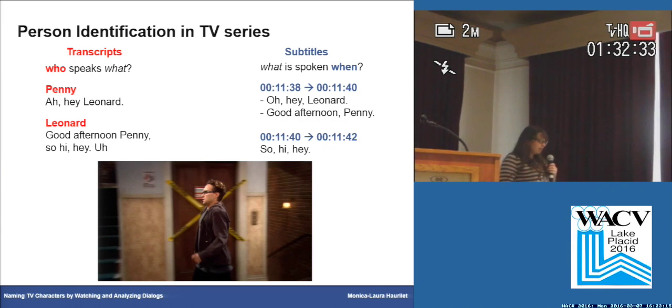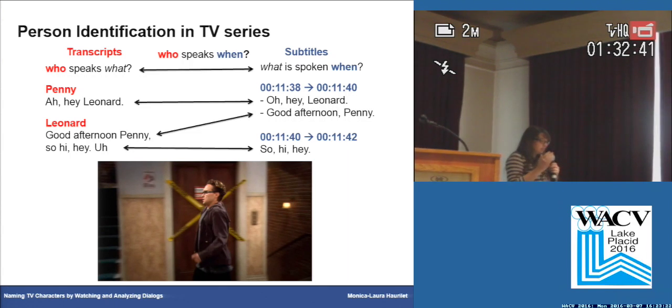like who speaks what, and subtitles contain information to align. For example, we have here in the transcripts Ahi Leonard, and we get information of Penny and the timestamp. Using lip movement estimates, these can label the corresponding face track with the name.